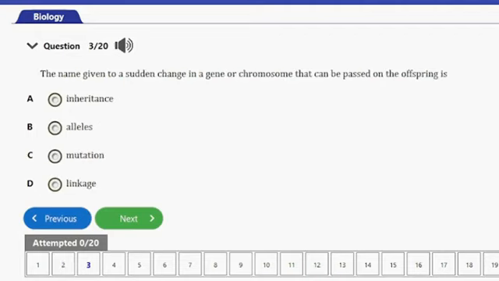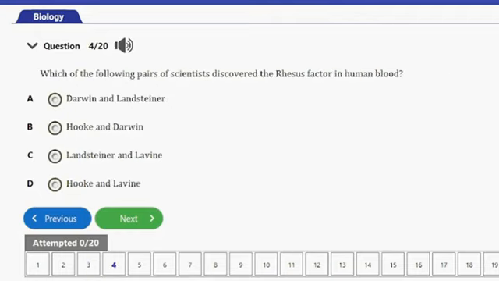Question number 3 here. It says, the name given to a sudden change in a gene or chromosome that can be passed on to the offspring is A. Inheritance, B. Alleles, C. Mutation, D. Linkage. The answer to this question is option C, mutation. When there is a sudden change in the gene or chromosome, and this can be passed on to the offspring or the next generation, it's called mutation. So let's consider the next question.